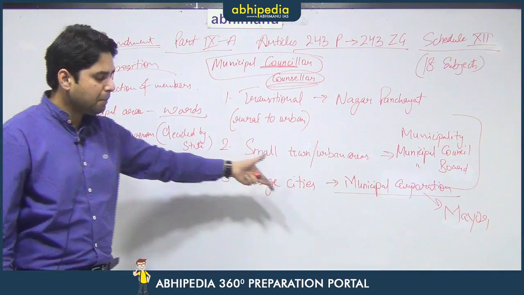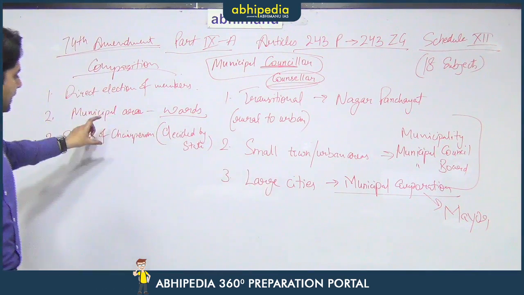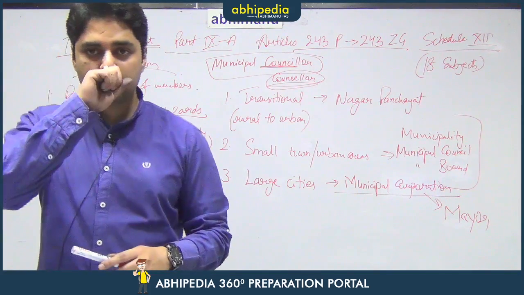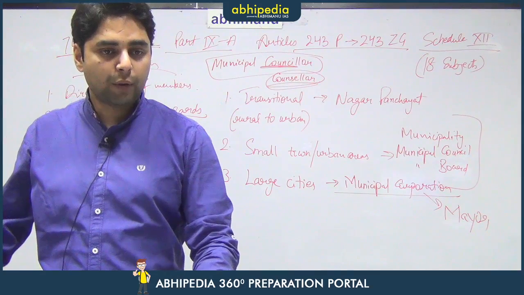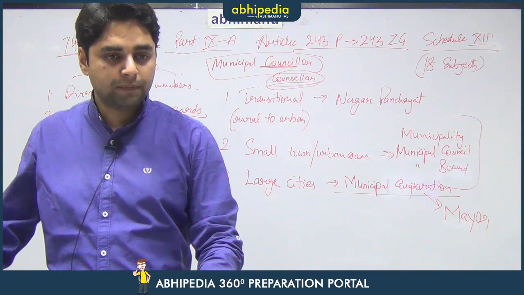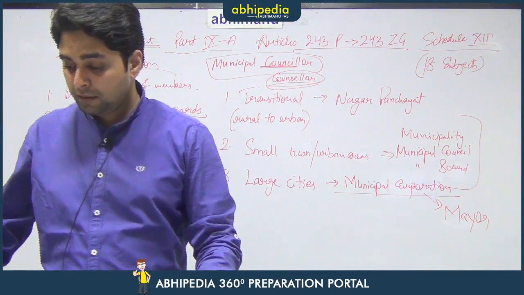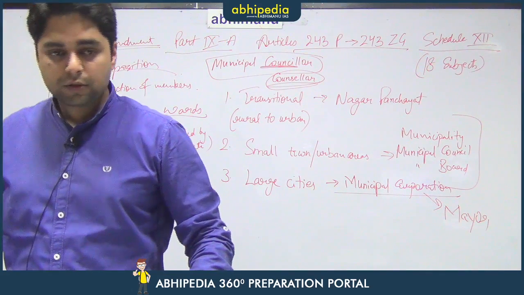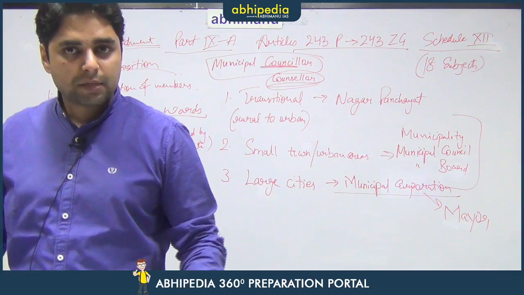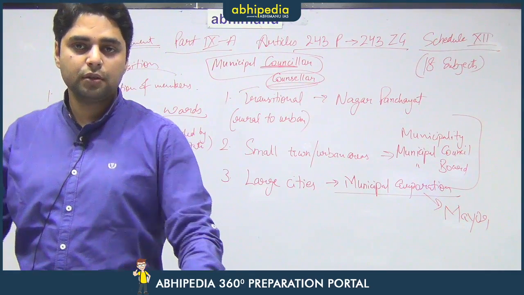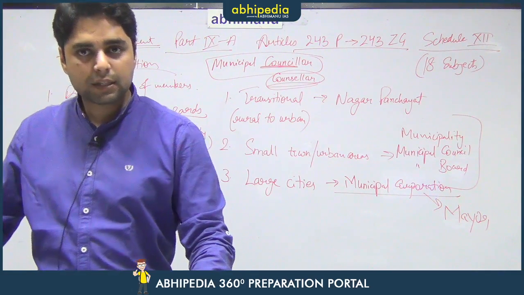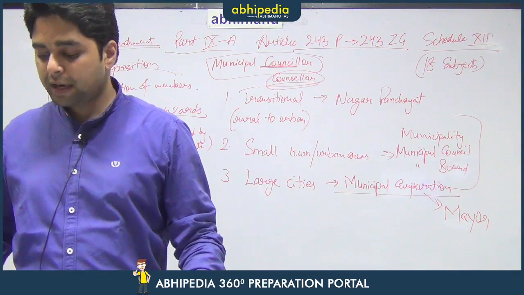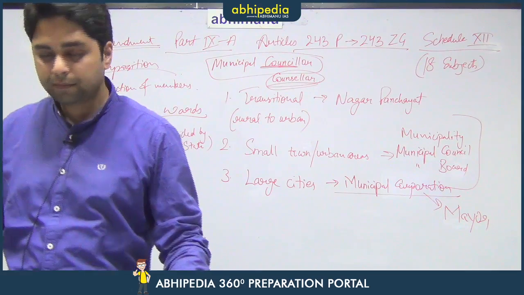So, the state government may make a provision that a mayor has to be directly elected or it can be appointed also. It totally depends on the wishes of the state government how it wants to elect that particular mayor. So, this again is a state subject under Schedule 7 of the Constitution, the urban local self government. Therefore, all these provisions are to be decided by the state government only.